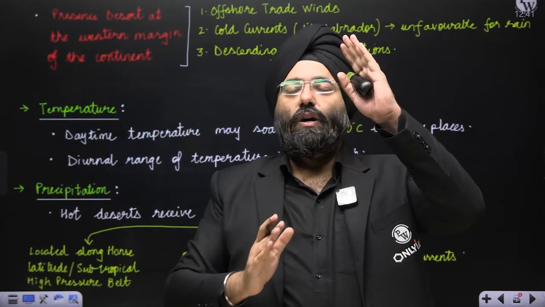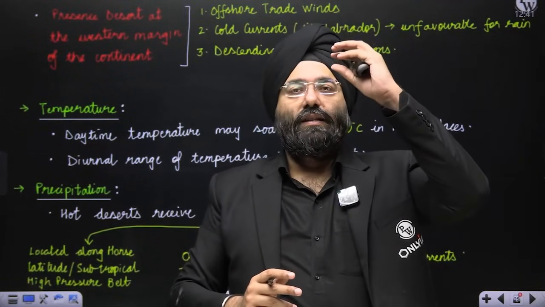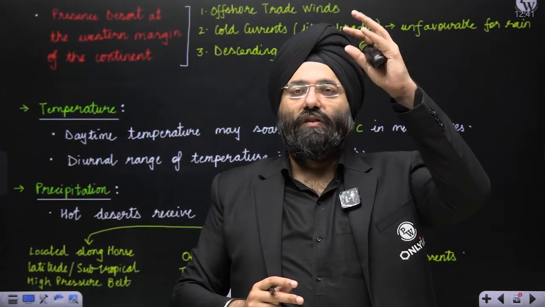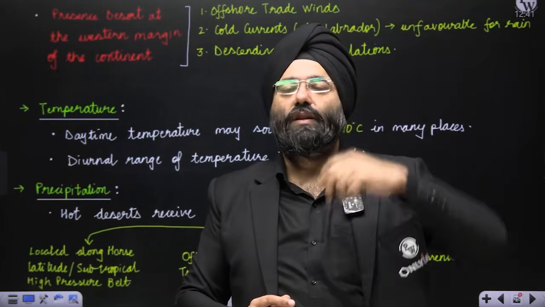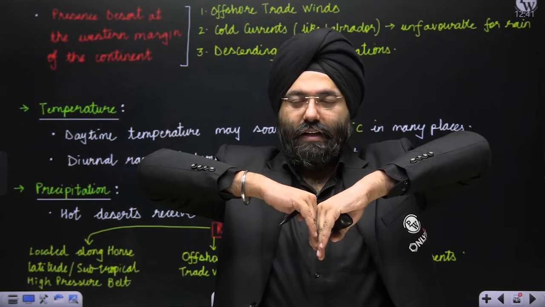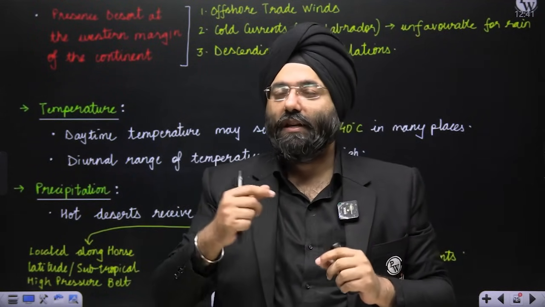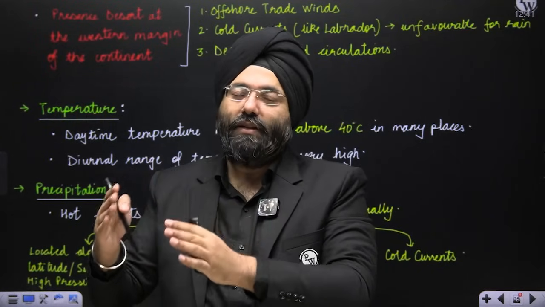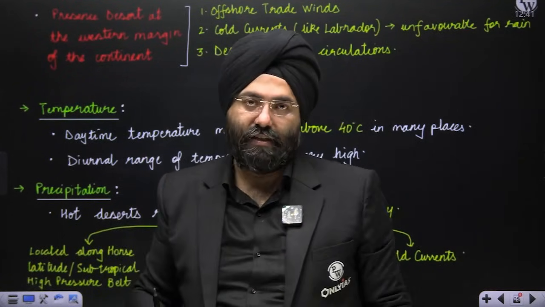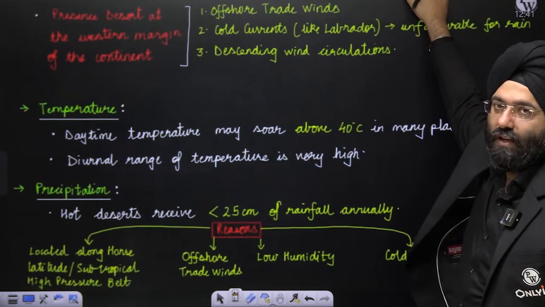It might move upwards if it has sufficient moisture. It might cool, it might condense because of the saturation, and then cloud formation, possible rain. But if there is descent, what happens? It creates a relatively high pressure condition. High pressure conditions again are not favorable for precipitation to take place. That is why descending wind circulation is also responsible for that.